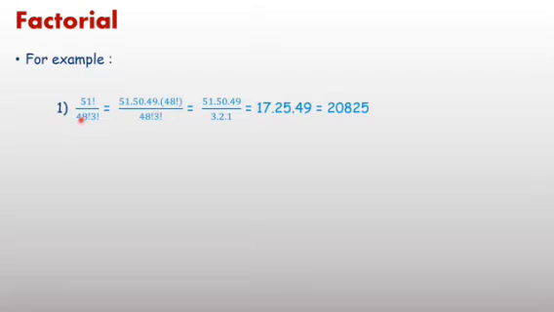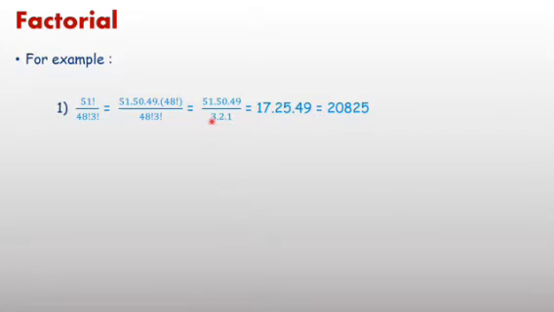Factorial 48 cancels out. What remains? 51 into 50 into 49 upon factorial 3, which is 3 into 2 into 1.